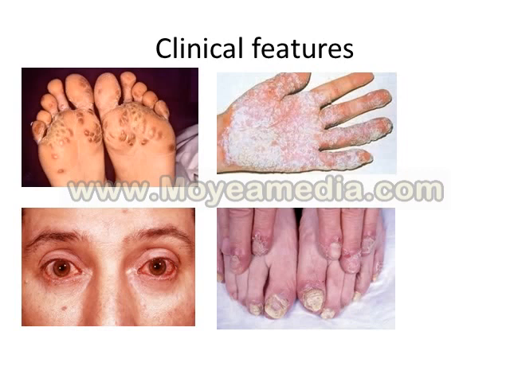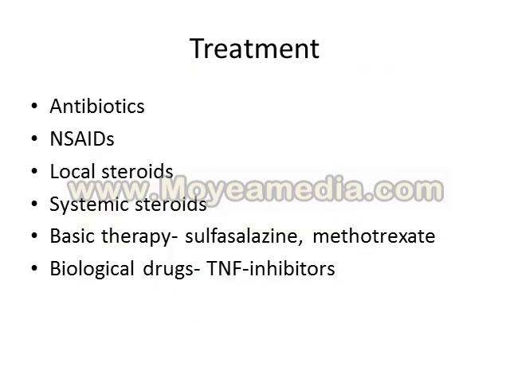So when we confirm the diagnosis, we start with the treatment. Mostly antibiotics are indicated only if we have urogenital infections, because there is no reason to have antibiotic treatment if we have only the intestinal involvement. So next are nonsteroidals to treat joint involvement and enthesitis. Local steroids if nonsteroidals are not useful, local meaning intraarticular or periarticular, like in enthesitis. Systemic steroids are indicated in low doses when we have systemic manifestations.